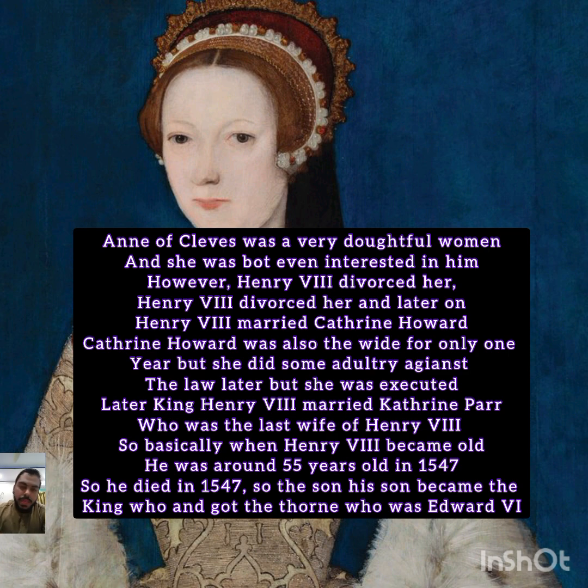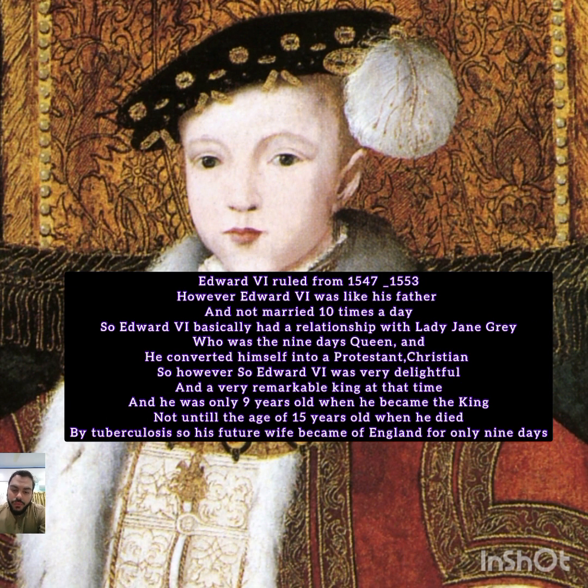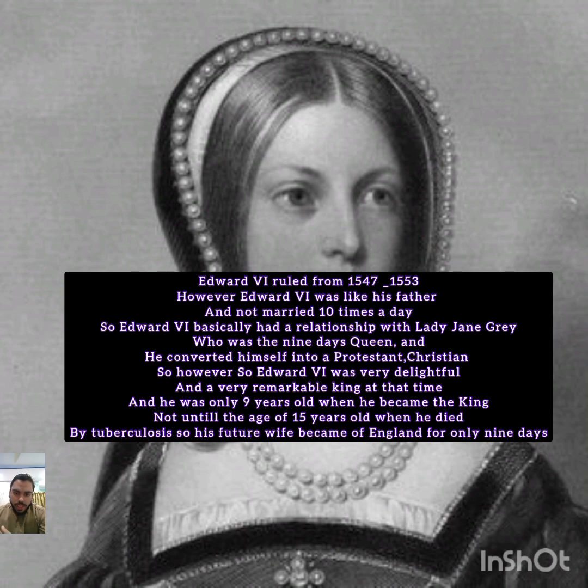When Henry VIII became old, he was around 55 years old when he died in 1547. So he died in 1547, and the throne was given to his son Edward VI. Edward VI ruled from 1547 to 1553. However, Edward VI was not like his father, nor did he marry multiple times. Edward VI had a relationship with Lady Jane Grey, who was the 9 days queen, and he converted himself into a Protestant Christian.